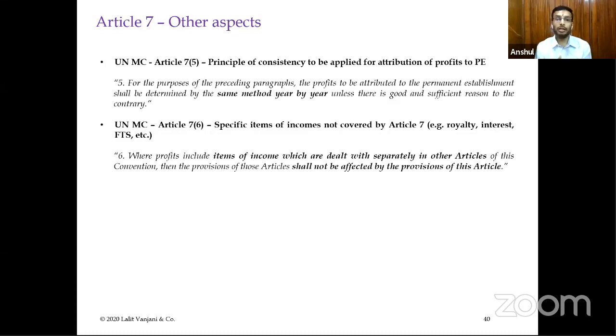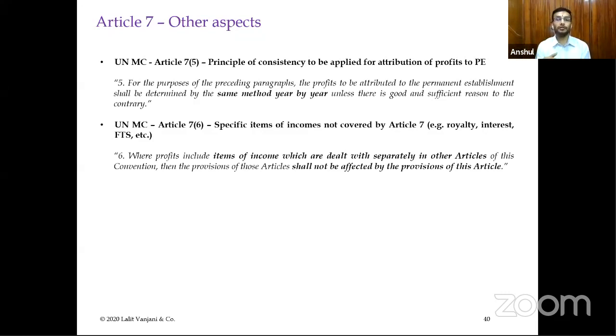Means unless and until there is a sufficient change in the business circumstances or business activities of the permanent establishment, the way and method of calculating the business profits or attribution of the business profits to the permanent establishment should remain the same. And you will find almost invariably in all the treaties these kind of paragraphs. The paragraph numbering might be different, but you will find these paragraphs.